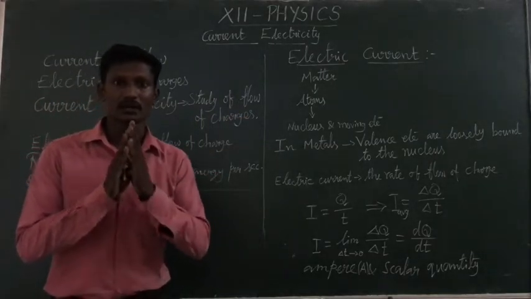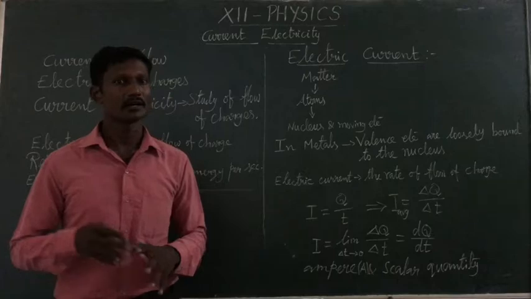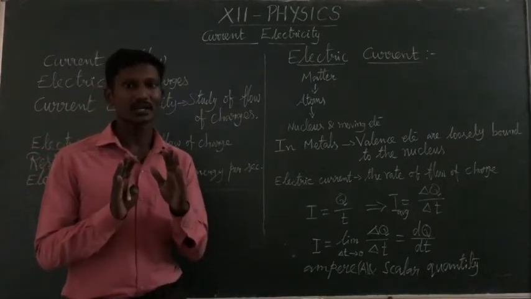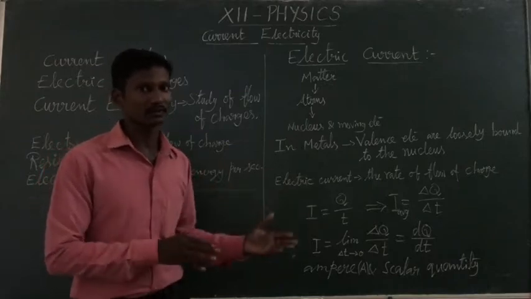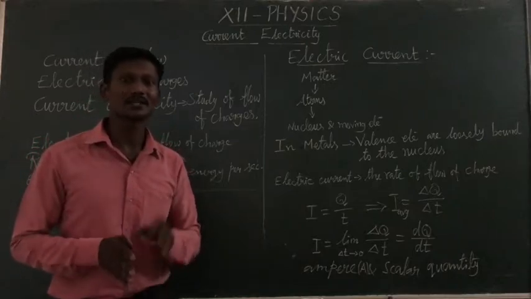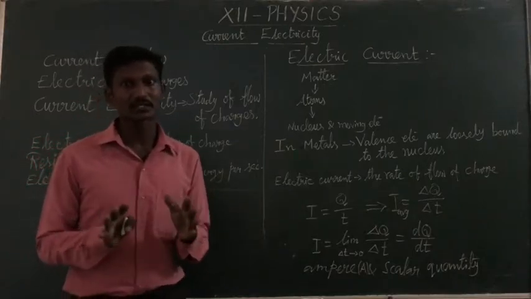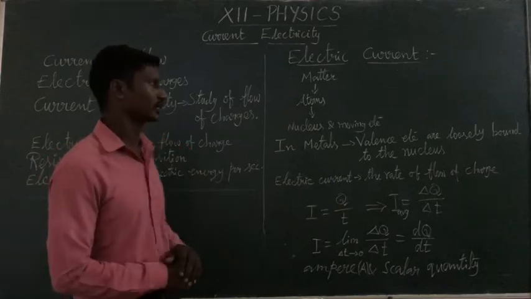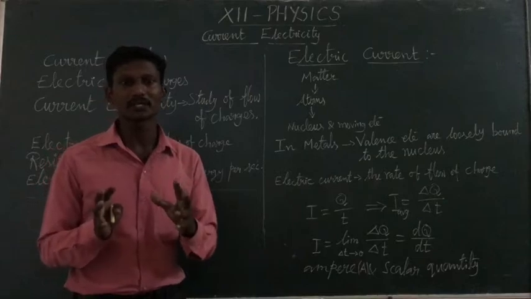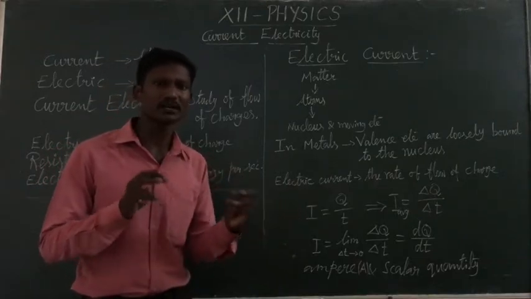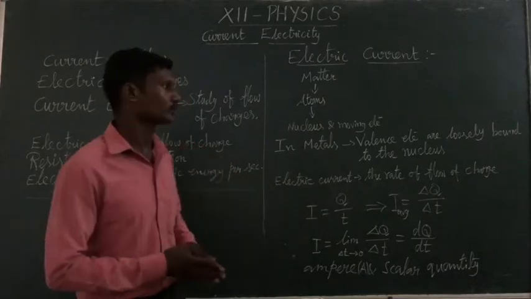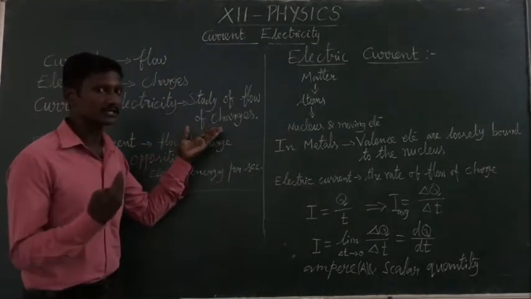Actually, charge is not at rest, isn't it? Last lesson we learned about it. Charges are always moving from one place to another place. But in unit 1 we considered charge as being at rest. But actually charge is never at rest. Charges have some energy, so energetic particles move from one place to another and are always restless. So charges move from one place to another place.